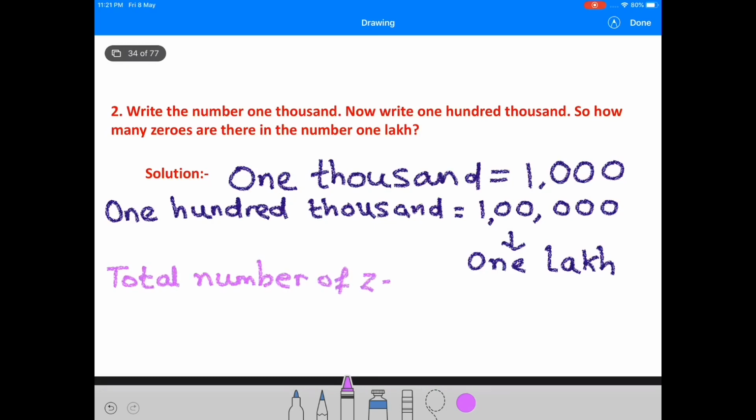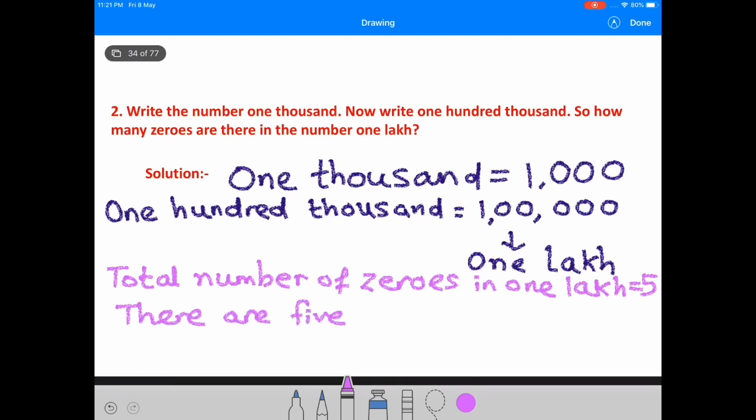Total number of zeros in 1 lakh is equal to 5. There are 5 zeros in 1 lakh.